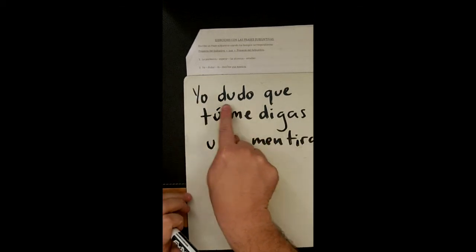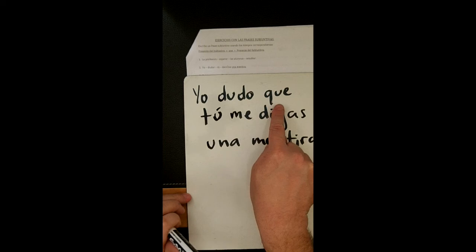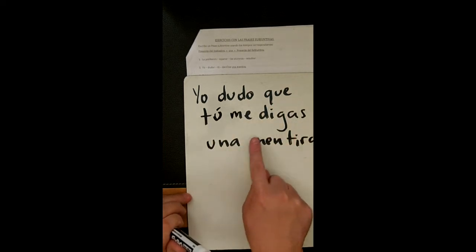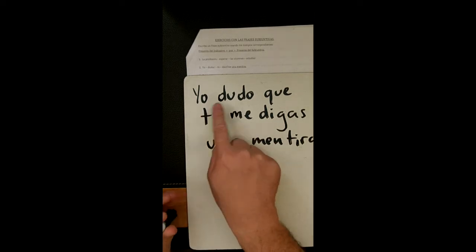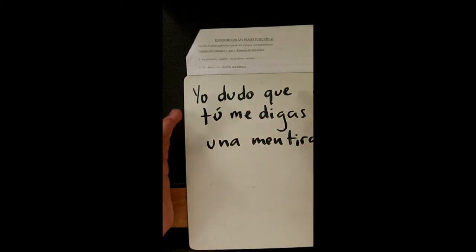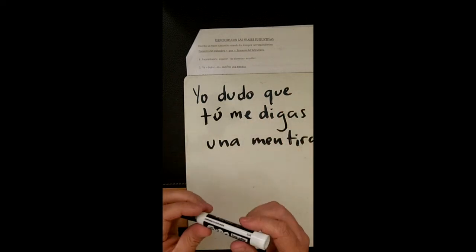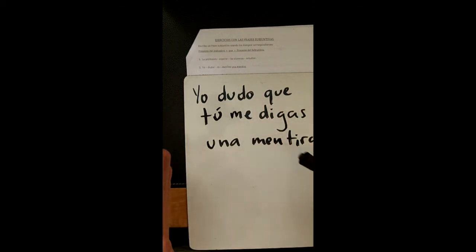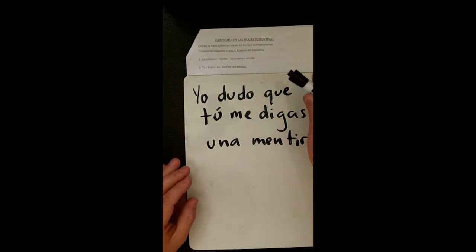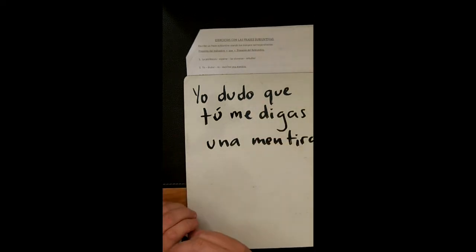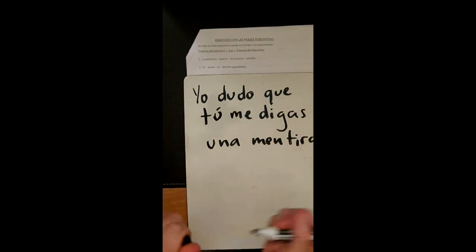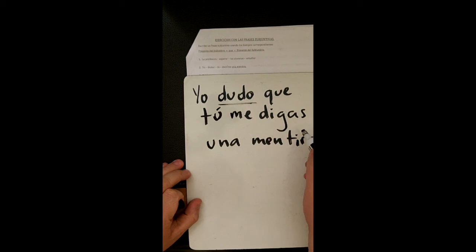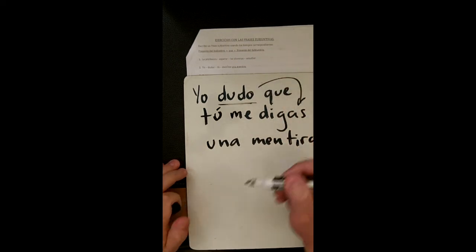Yo dudo, I doubt, that you will tell me a lie, that you will lie to me. Yo dudo que tú me digas una mentira. Again, the application of these ideas in English not necessarily are going to be in subjunctive all the time. Okay? But this is how, again, when we have these words in specific, then in Español we're going to use the subjunctive.